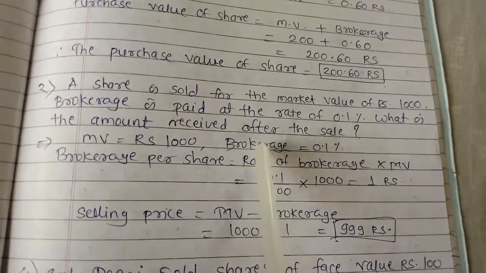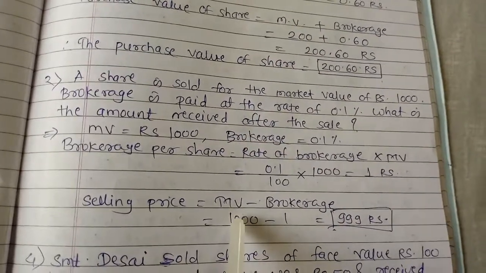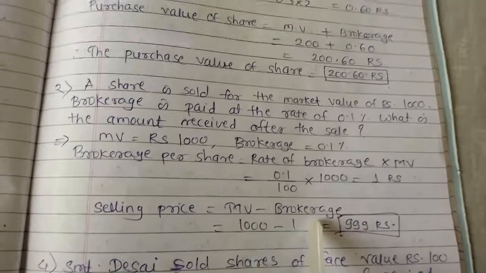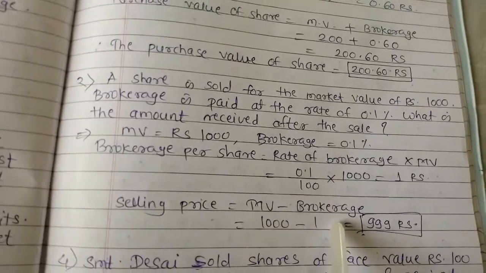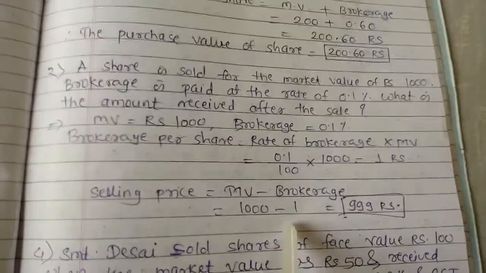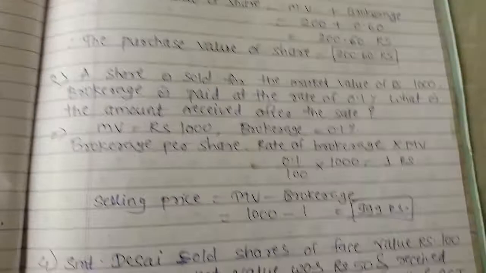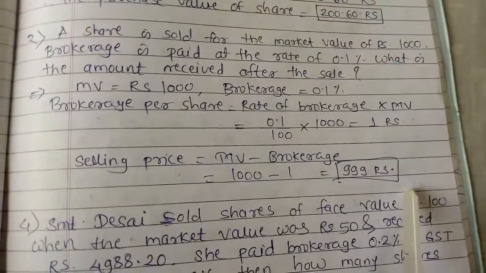And here the shares are sold, so we have to use the formula: selling price per share is equal to market value minus brokerage. So 1000 minus 1 is equal to 999 rupees.